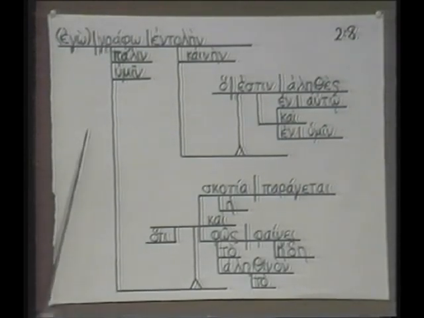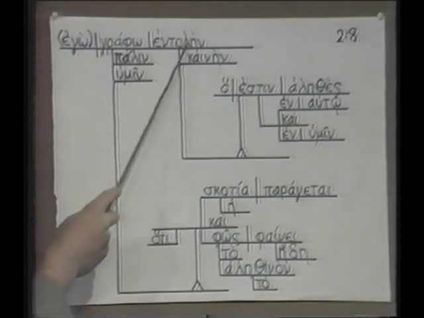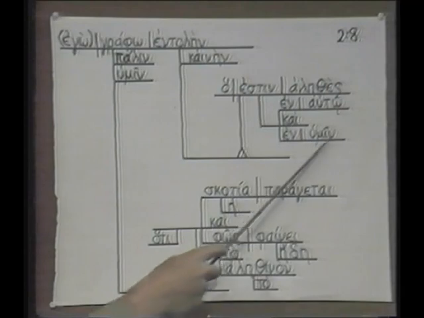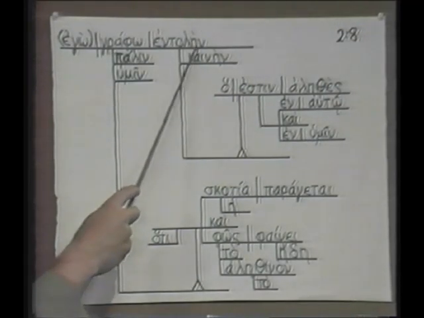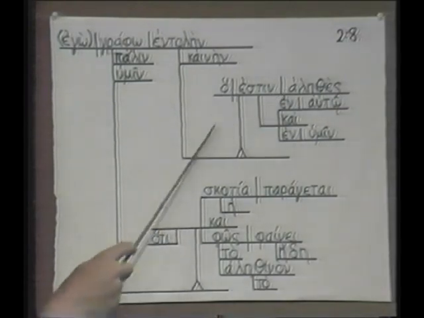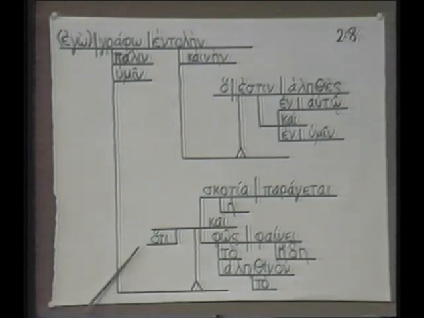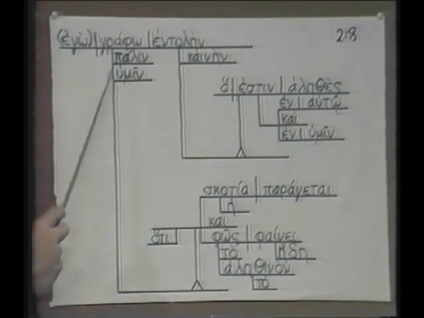Verse 8. I write again to you a new commandment, which is true in him and in you. Now here we have a relative clause modifying entolen, which is true in him and in you. Adjective use. Then he says, I'm writing this commandment because the darkness is passing away and a new light already shines. So a new light already is shining. And that's why he's writing this new commandment.